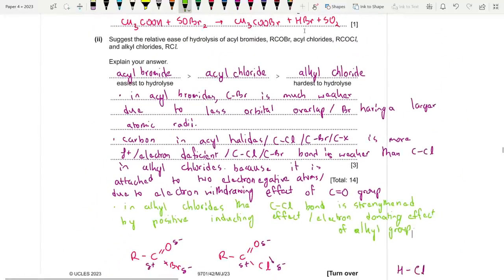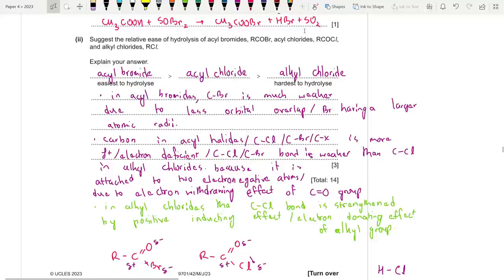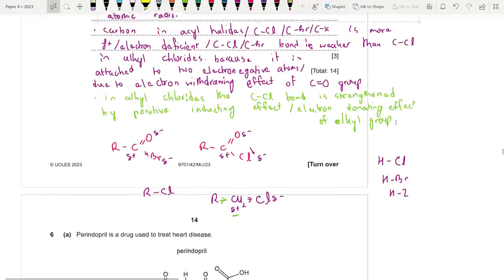Okay, really important question. First time I've seen this. Usually we do get aryl chlorides, acyl chlorides, and alkyl chlorides. Aryl chlorides are unbreakable, they can't be hydrolyzed due to the delocalization of the lone pair in the benzene ring. But this is the first time that I saw an acyl bromide instead. So this point over here is new. It is much weaker due to less orbital overlap of bromine due to its larger size.